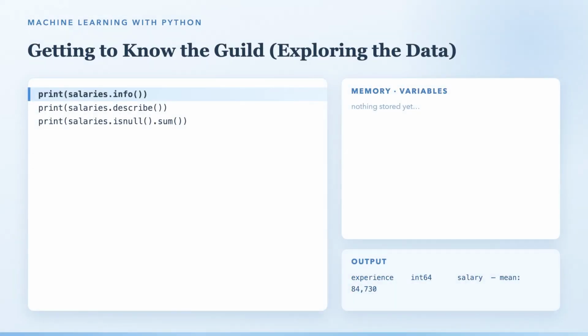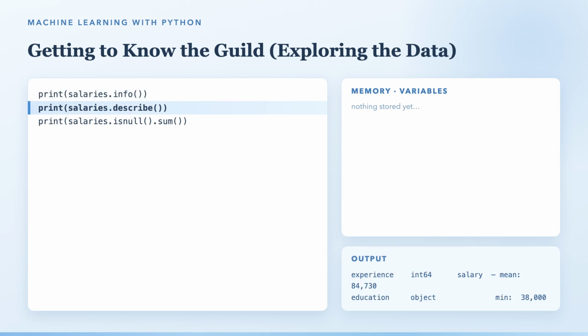Before we teach anything, we look. Slowly, info tells us what each column is made of: numbers, and 3 columns of words. There they are again, education, city, department. Pandas calls them object. We'll call them categories. Describe gives us the feel of the numbers. The average salary here is about 84,000. The lowest, 38,000. The highest, 158,000. And isnull checks for gaps. 0 missing values. The ledger is complete. Take a moment here. A model is only as honest as the data it learns from. We just checked ours. 3 gentle lines, each one a different way of looking.